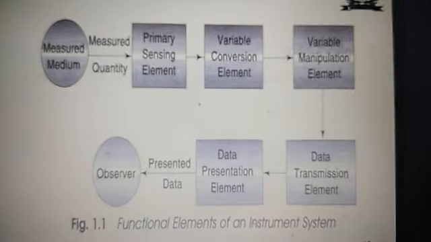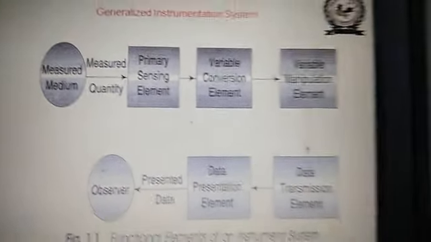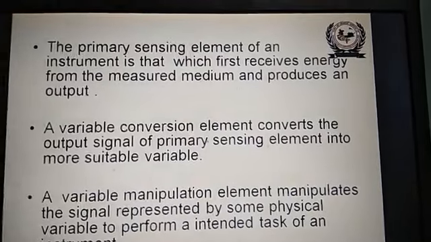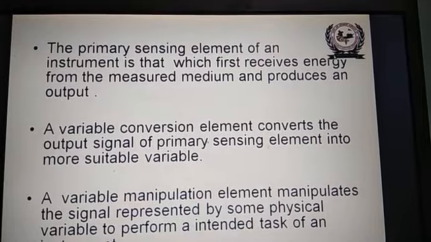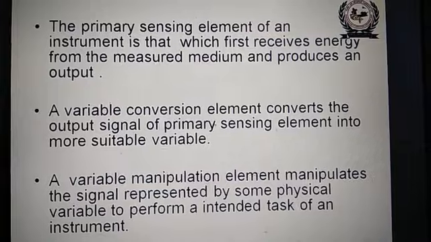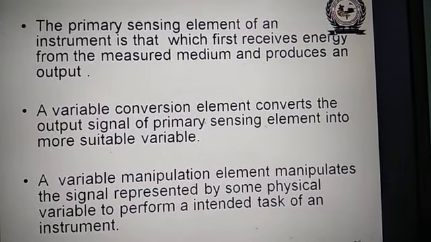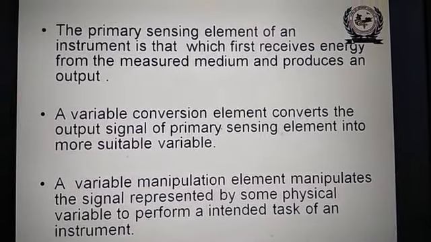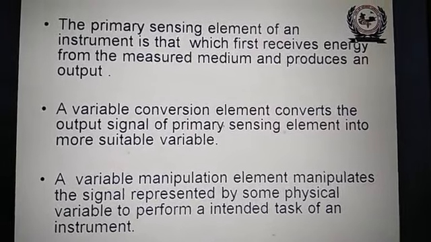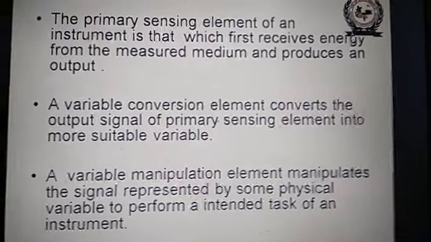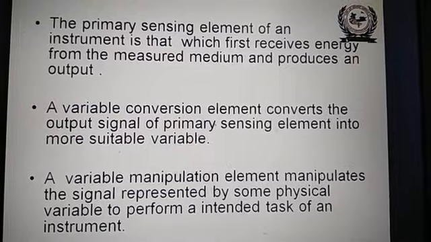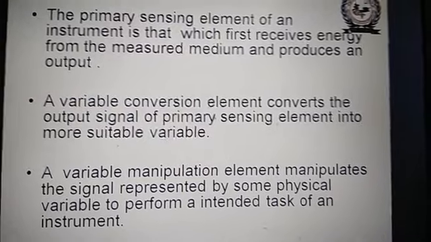So these are the functional elements of an instrumentation system which we have already seen. The primary sensing element of an instrument is that which first receives energy from the measured medium and produces an output. A variable conversion element converts the output signal of the primary sensing element into a more suitable variable. That is the function of the primary and secondary transducer.